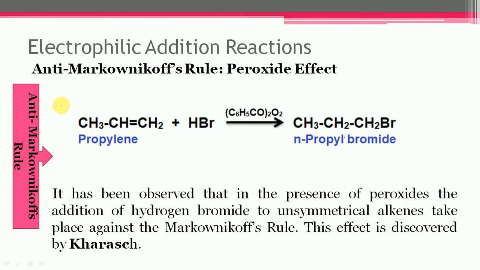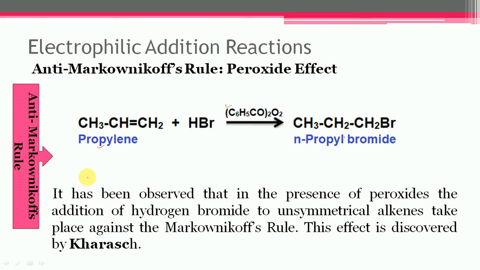Next is the anti-Markovnikov rule, and it is also called the peroxide effect. It has been observed that in the presence of peroxide, the addition of hydrogen bromide to alkene takes place against the Markovnikov rule. For example, when propylene is treated with hydrogen bromide in the presence of benzoyl peroxide, the predominant product is n-propyl bromide and not isopropyl bromide, as expected according to the Markovnikov rule.